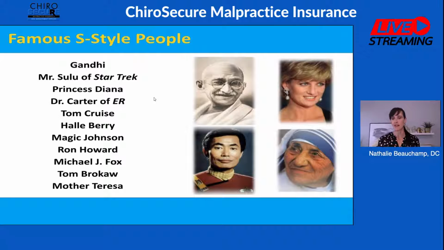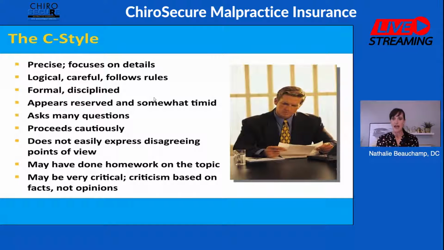Famous S styles: Princess Diana, Mother Teresa, Gandhi. So the really, I want to say almost altruistic, people that really want to help other people and are happy and fulfilled when they can have this kind of impact. And the last style is the C style, which is, I always say, kind of our engineers: precise,